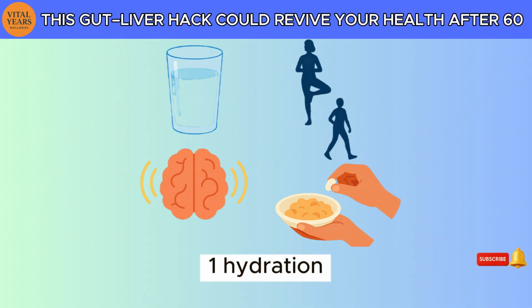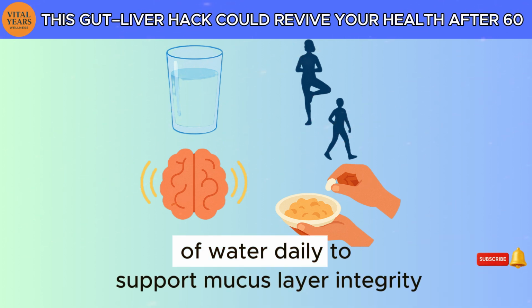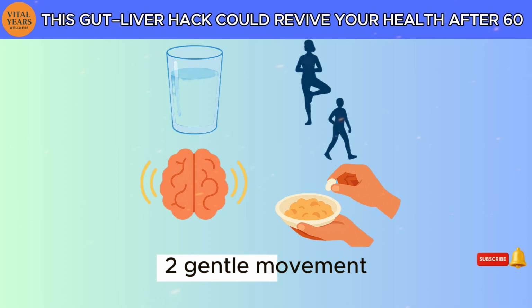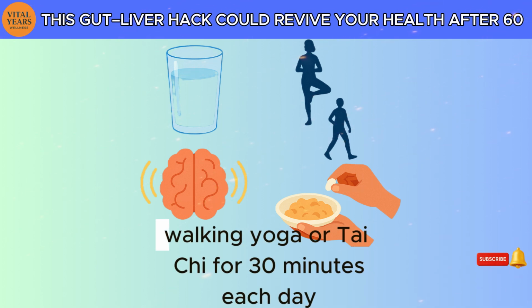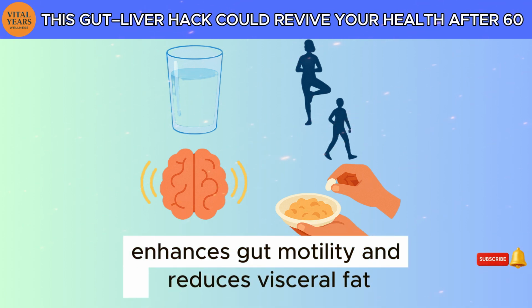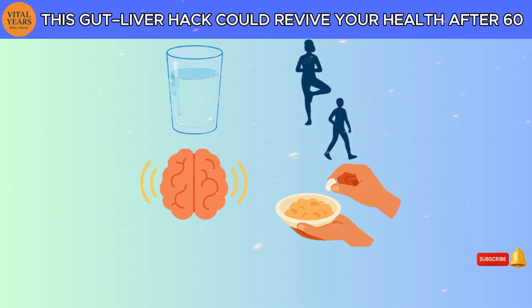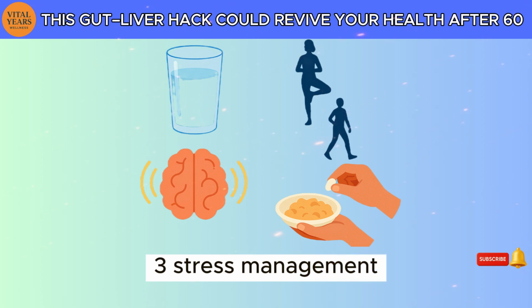7. Integrating lifestyle for a robust gut-liver axis. 1. Hydration. Aim for 1.5 to 2 L of water daily to support mucus layer integrity. 2. Gentle movement. Walking, yoga, or Tai Chi for 30 minutes each day enhances gut motility and reduces visceral fat. 3. Stress management.